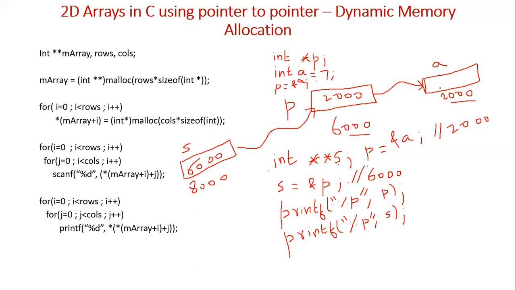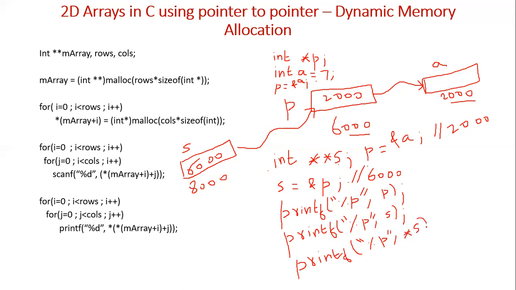Is it clear? Now if I display printf percentage p, star s, what will it display?